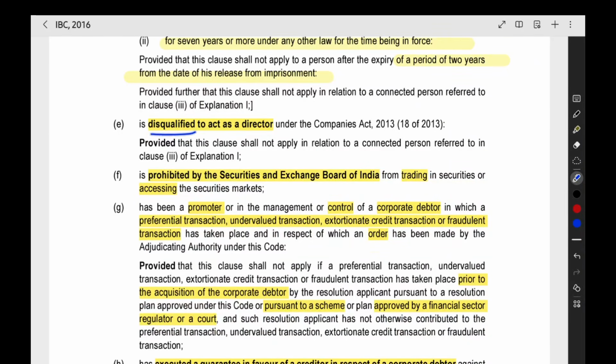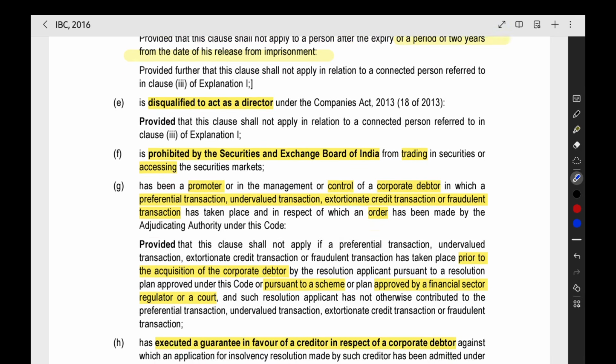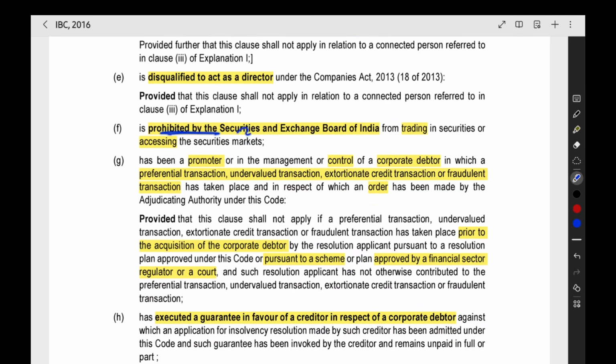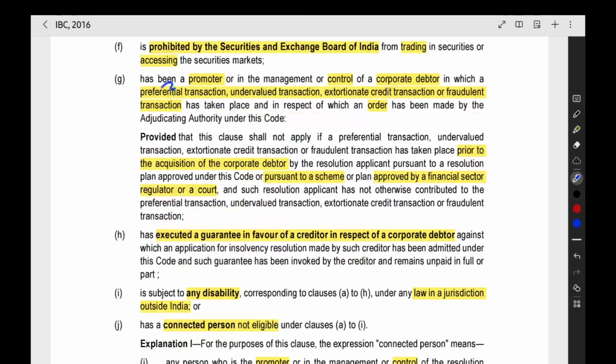Next one, if you are disqualified to act as a director, then also you are not eligible to present a resolution plan. Then if you are prohibited by SEBI from trading in securities or from accessing the securities market, like you are banned by SEBI, then also you are not eligible.